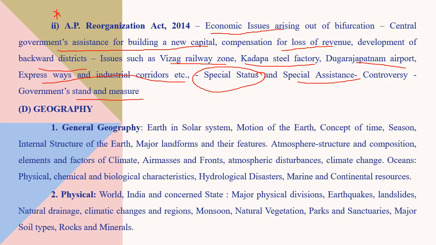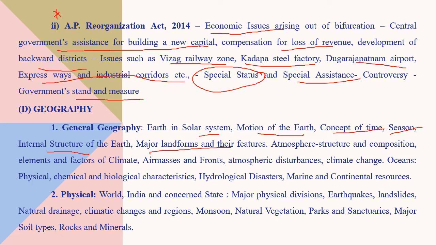And here comes the geography, both general geography and physical geography. You know, general geography includes the solar system, motions of the earth. These are all we are studying since our childhood. So concept of time, the time interval, different time zones, how the seasons are formed, what is the internal structure of the earth, core, mantle. We have all this, no?